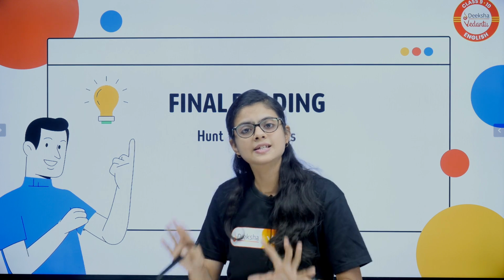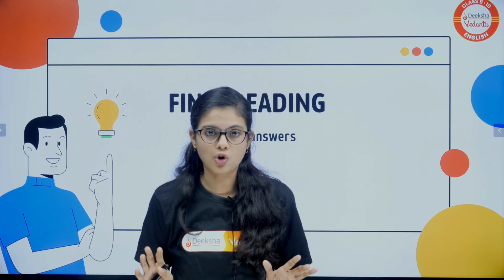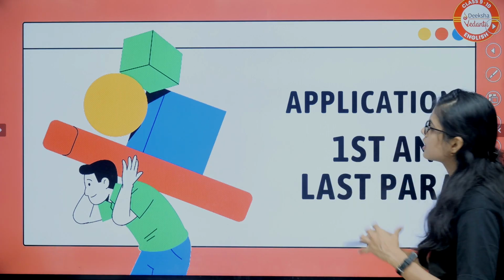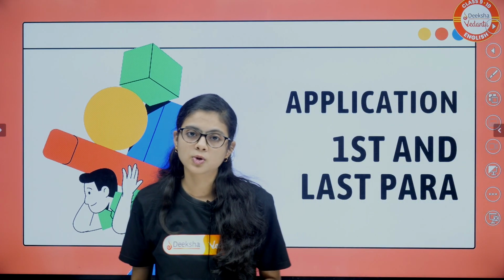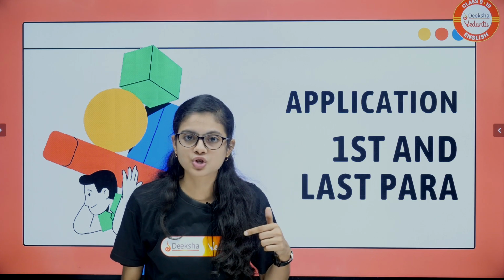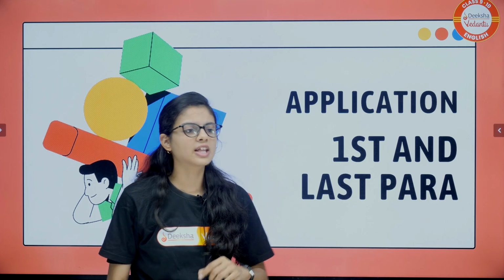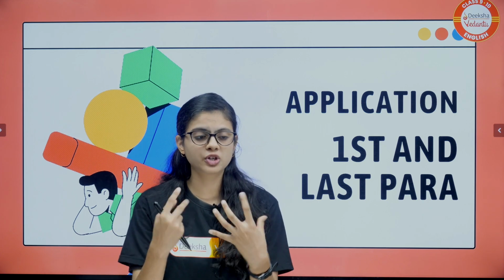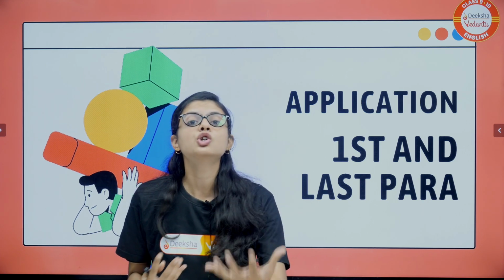By this step, most of your questions will be solved. But there will be some questions which you are not able to solve even then, because they are a little application based, a little comprehension. At that time they'll ask you what is the outcome of the story, what do you understand, the view of the poet. They'll ask your opinion.